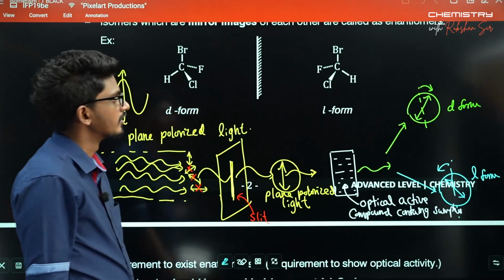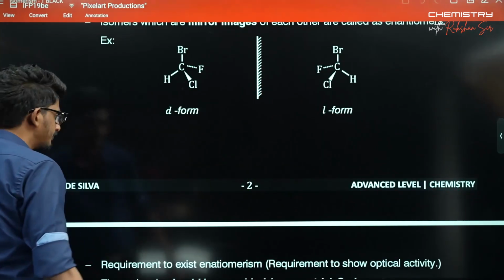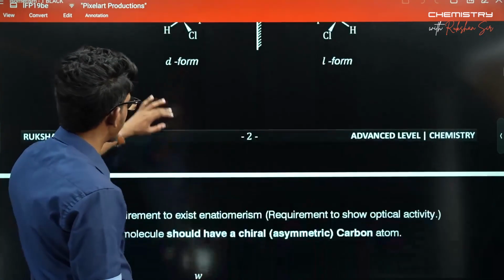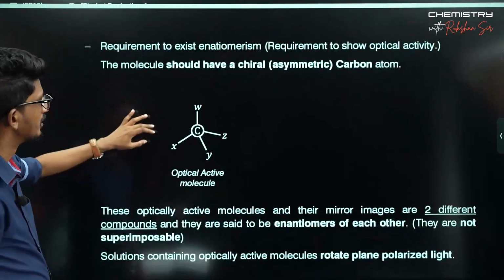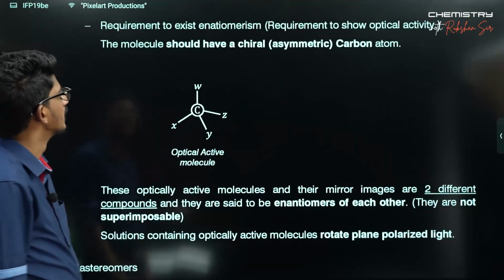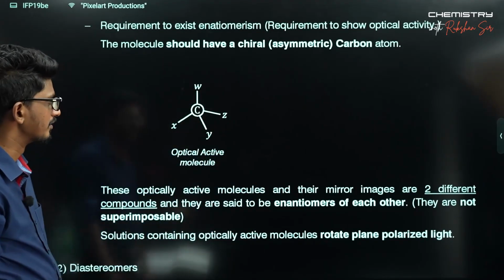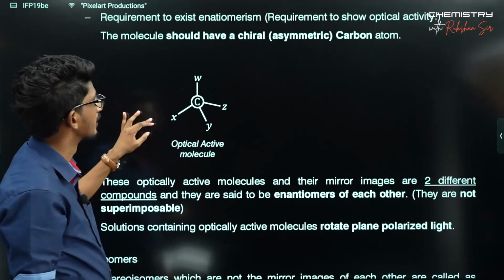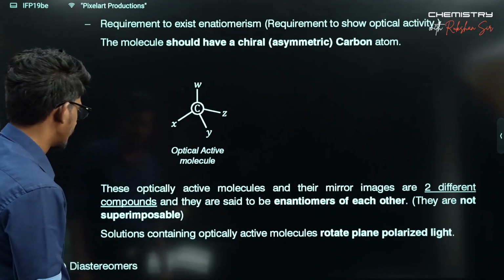Okay, let's go to the note here. That is what is mentioned here: the requirement to show optical activity. These are referred to as optically active compounds.